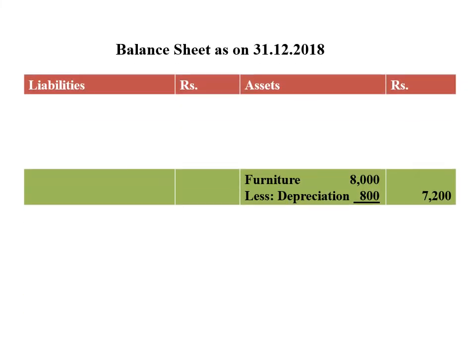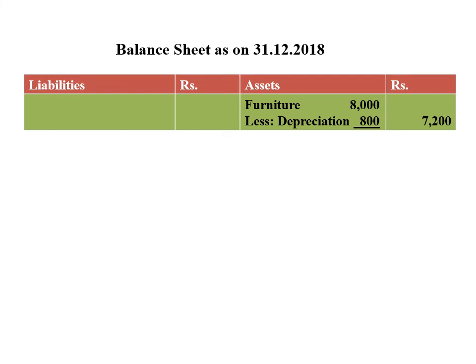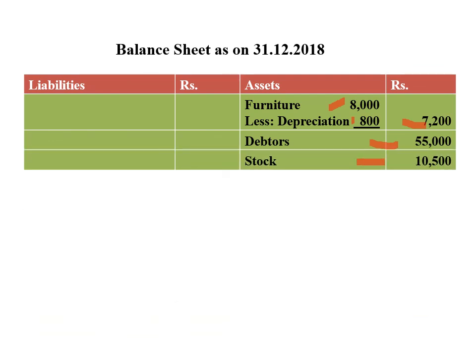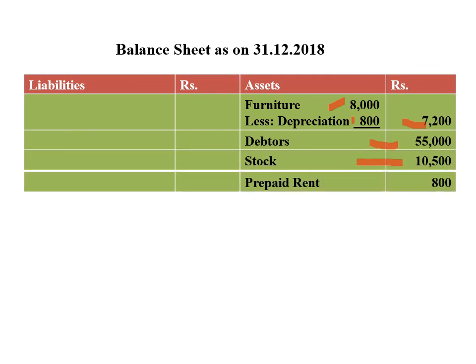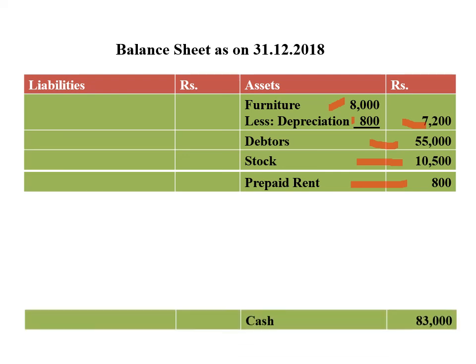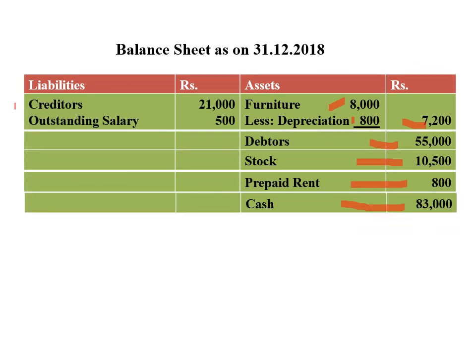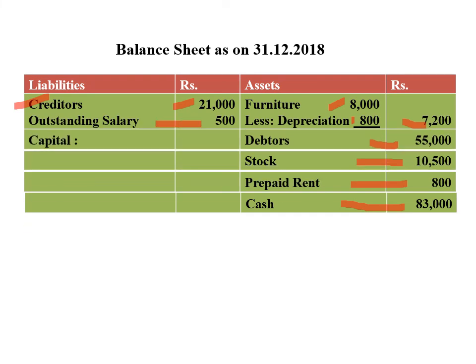So the final part of the problem, that is preparation of balance sheet as on 31st/12/2018. First, assets: furniture 8000 less depreciation 800, so 7200 closing value of furniture. Then debtors 55,000, closing stock 10,500, prepaid rent adjustment 800 is an asset, cash 83,000 that we have identified by preparing cash book. Liabilities: creditors 21,000, outstanding salary 500 adjustment.